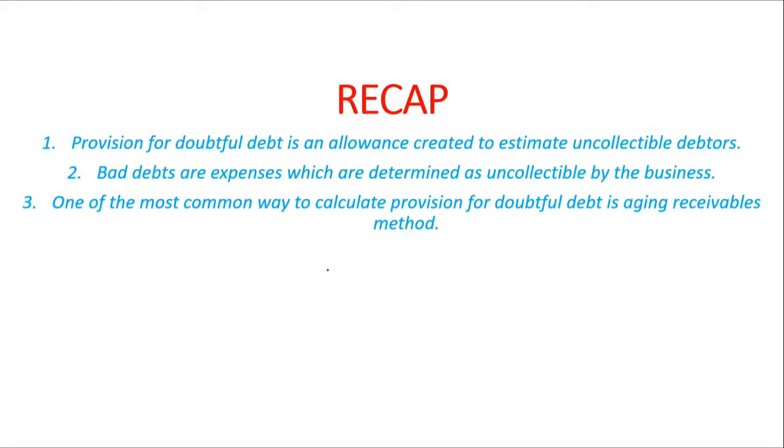Now we are going to do a quick recap of this tutorial. We looked at what provision for doubtful debts is, what a bad debt expense is, and the most common way of calculating provision for doubtful debts. Provision for doubtful debts is an estimate on uncollectible debtors. Bad debts are expenses which are determined as uncollectible by the business. That basically means that the business is not expecting its customer to pay at all. And the most common method to calculate provision for doubtful debts is the aging receivable method.